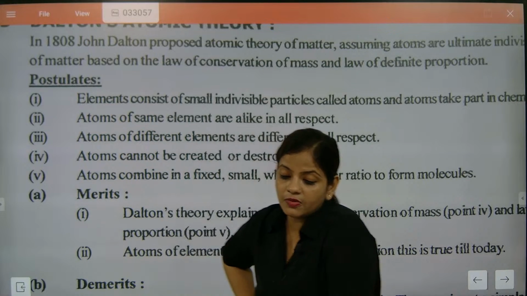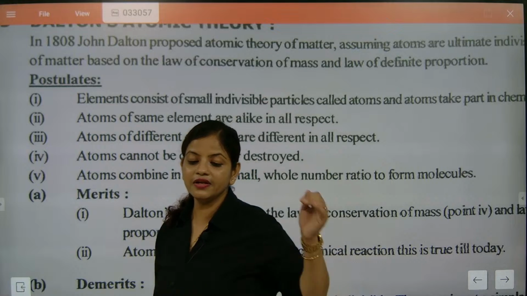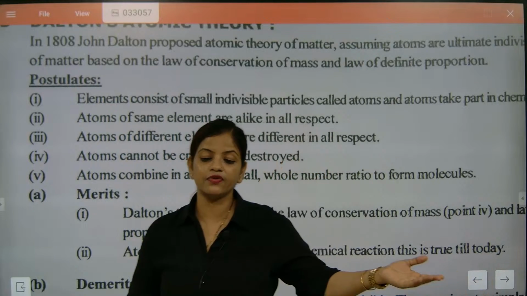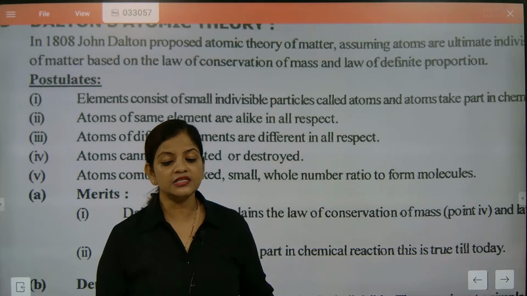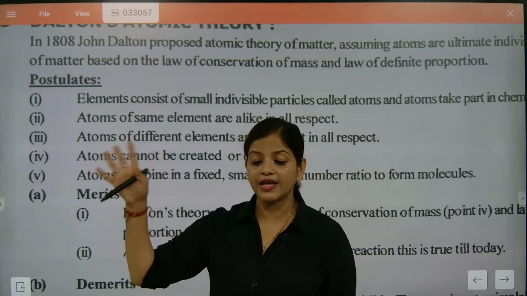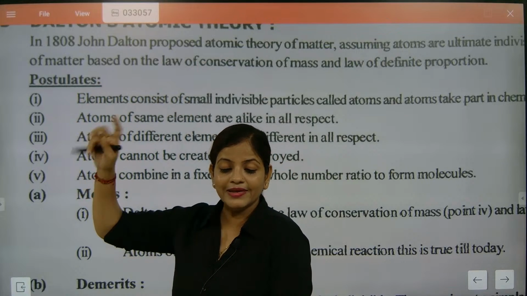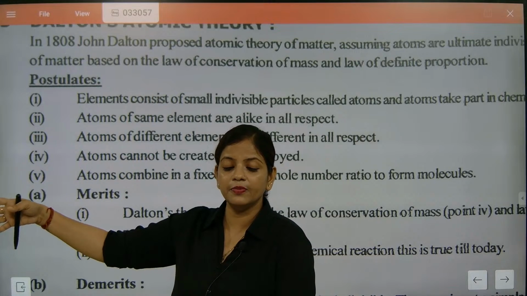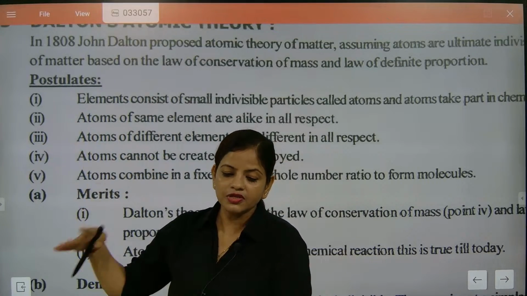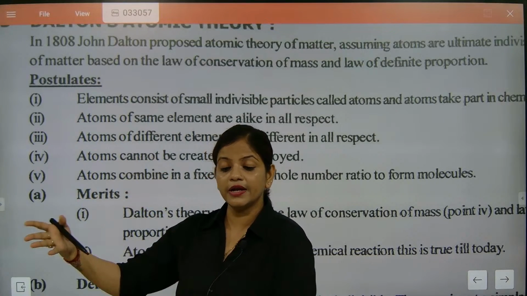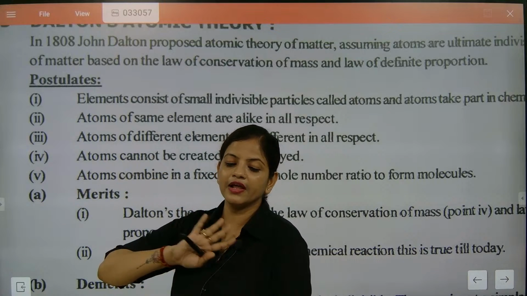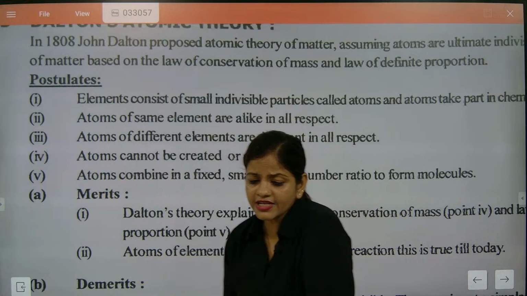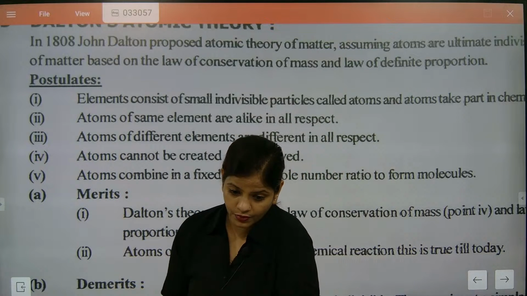So atoms cannot be created nor destroyed. Yes, in the entire universe whatever is generated we cannot destroy it. It can only change its state from one form to another. If we are burning something, the energy will get converted into gaseous molecules or heat, but the system remains the same. In the system, whatever energy content is there, the energy will keep on transferring. So that's exactly the content of this property. We cannot create anything, we cannot destroy anything, it can only change its state. That's the next concept, and that is also very true what he said.